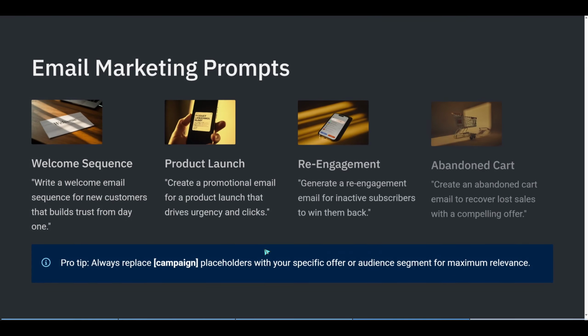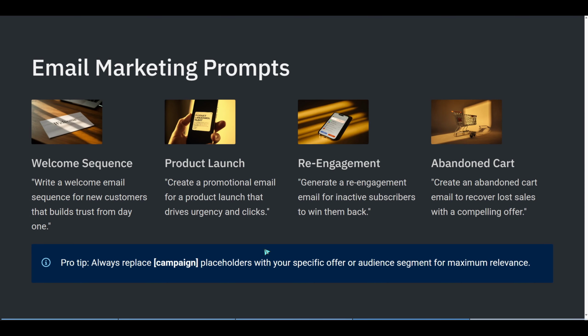Paste, "Generate blog post ideas related to [industry]." When you have a focus keyword, use, "Write a blog outline optimized for SEO about [keyword]." Keep publishing consistent with, "Create a content calendar for the next 30 days." For sustainable traffic, ask, "Suggest evergreen content ideas for long-term traffic." And to hook readers, try, "Write an attention-grabbing headline for a marketing article."